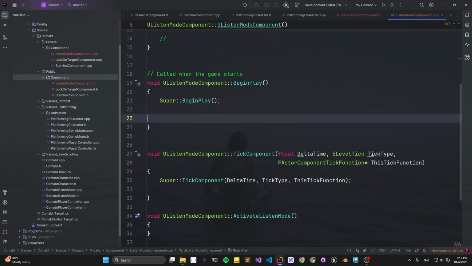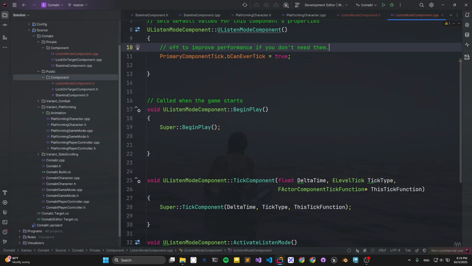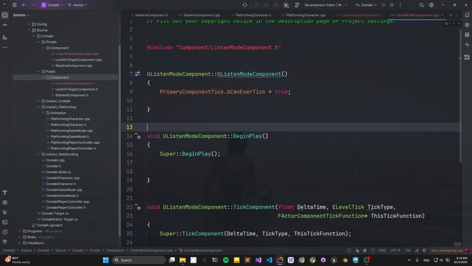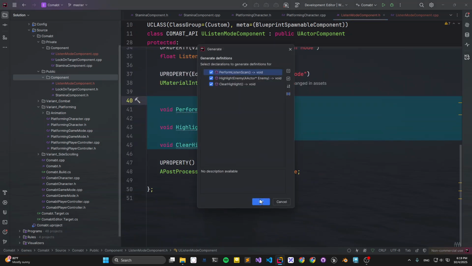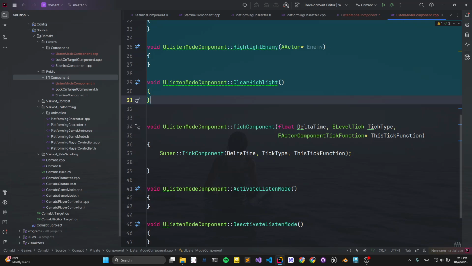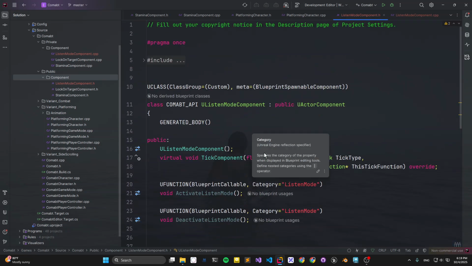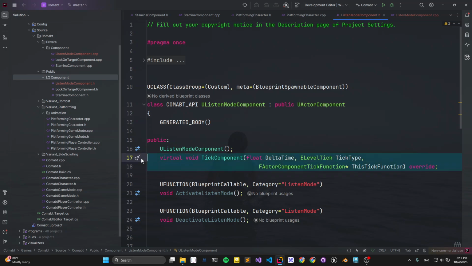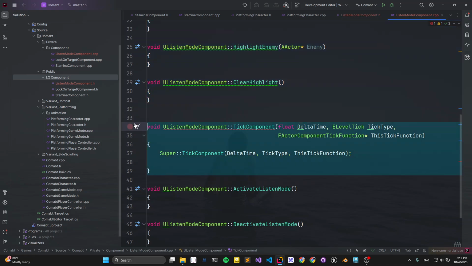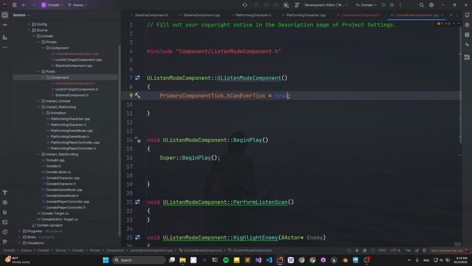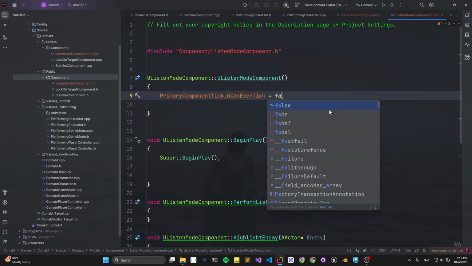So let's clean this unused command, and then we also generate those definitions, and let's implement the code. Well, I think I probably don't need a tick function, so I just delete it, and delete this one, and set bCanEverTick to false.